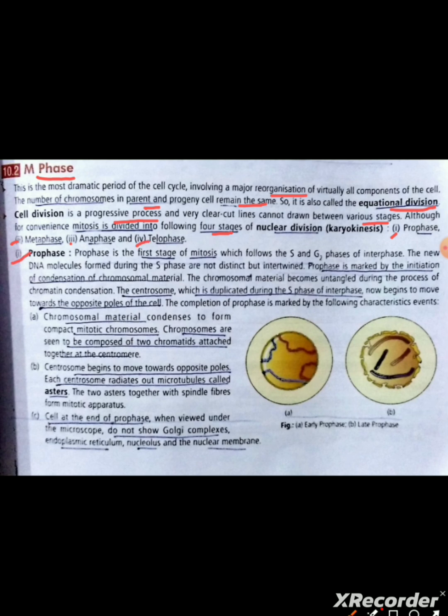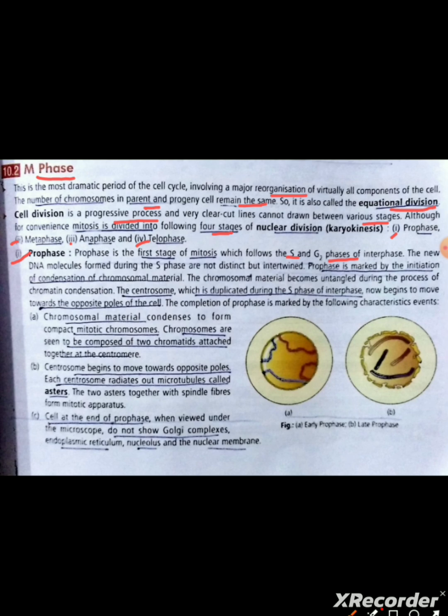Prophase. Prophase is the first stage of mitosis which follows the S and G2 phase of interphase. The new DNA molecules formed during the S phase are not distinct but intertwined. Prophase is marked by the initiation of condensation of chromosomal material.